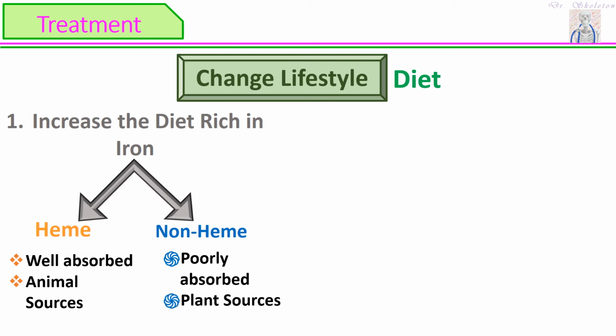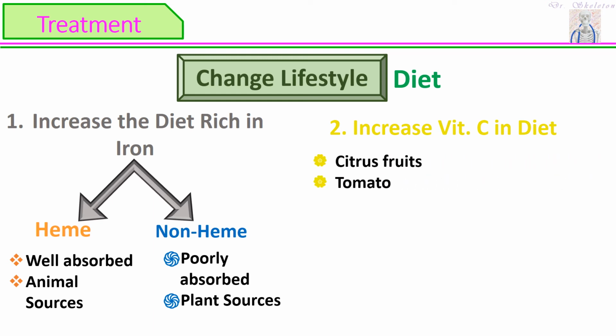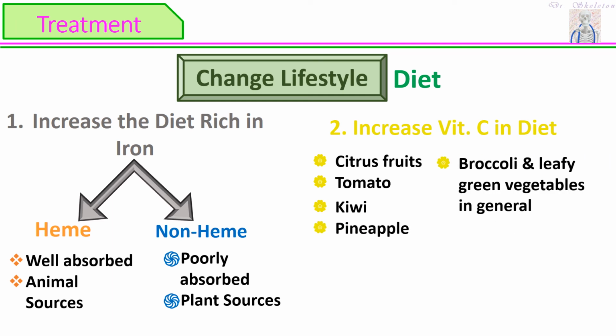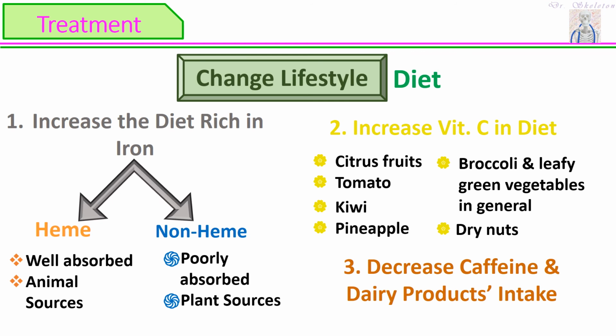Along with increasing diet that is rich in iron, we should also increase vitamin C in our diet. Why is that? Because vitamin C helps us to absorb iron from our food. We can increase citrus food, tomatoes, kiwi, even pineapples. We can go with broccoli and green leafy vegetables in general. Even dry nuts have shown remarkable progress. Along with this, we should also decrease the intake of caffeine and dairy products. Why is that? Because caffeine, like coffee and tea, and dairy products that are high in calcium decrease iron absorption in our body. But sometimes, these dietary changes cannot compensate for all the iron losses.